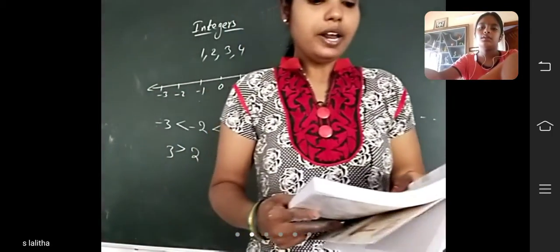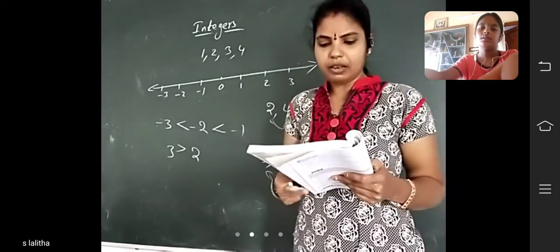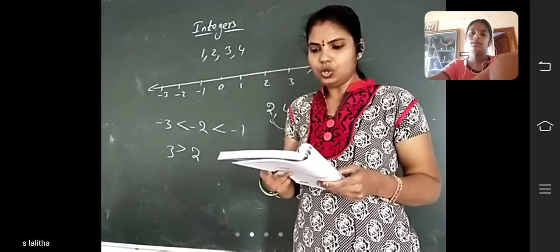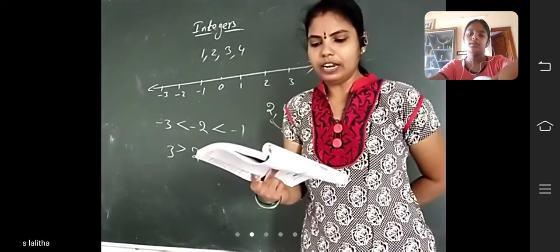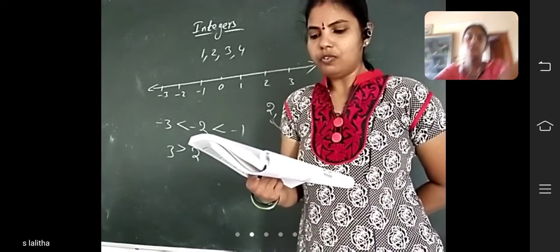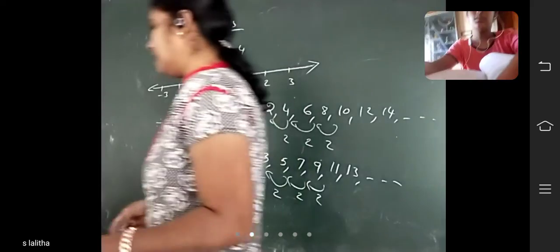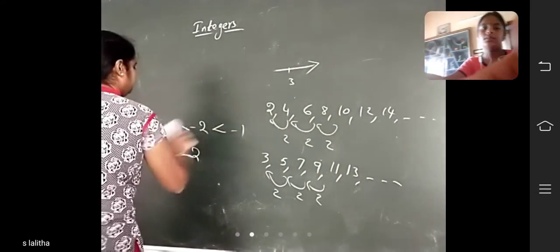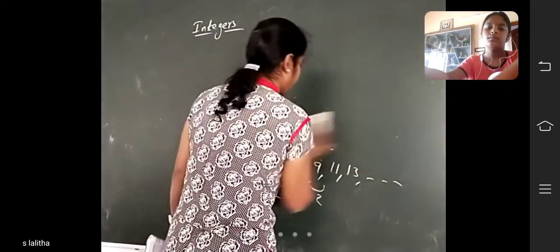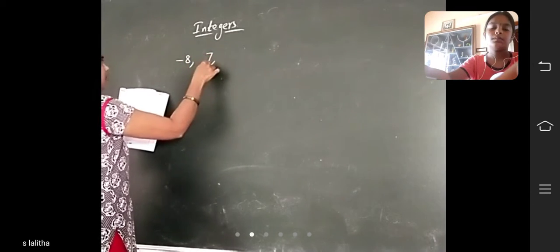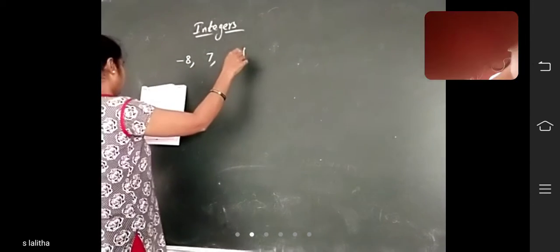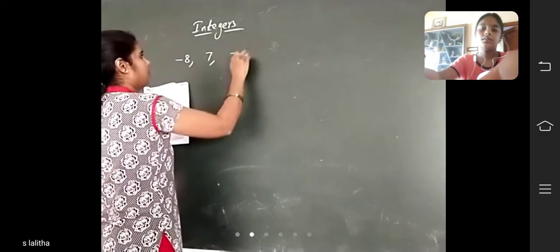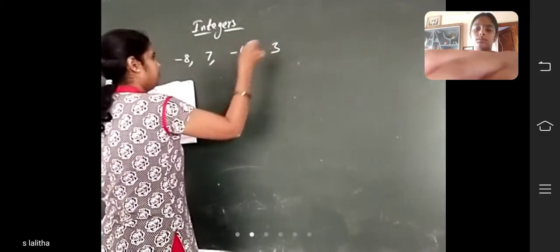See the example. Order the numbers minus 8, 7, minus 4 and 3 from least to greatest. Use a number line to plot the number points, then put them in order from least to greatest. Here, what are the numbers given? Minus 8, 7, minus 4 and 3.